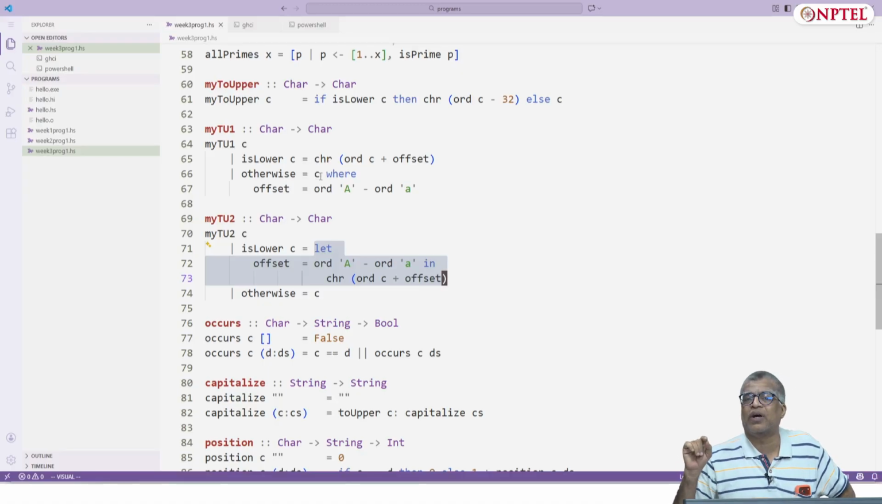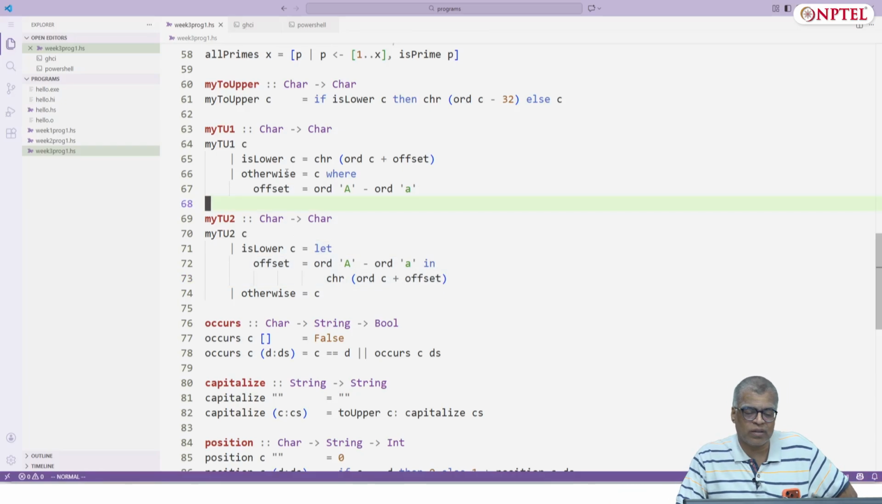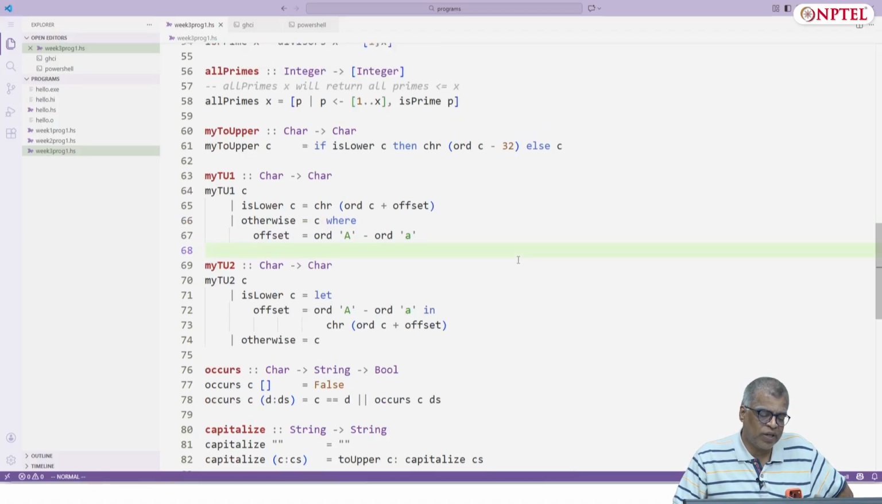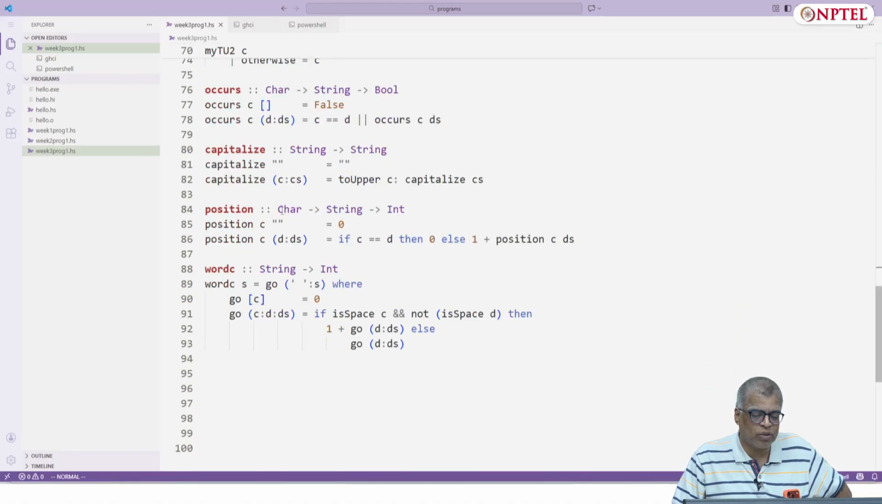It cannot be part of an expression, it has to be part of a definition. This is the important thing to remember. Var is part of a definition, let is part of an expression. So these are two styles of defining the same twoUpper function. Fine. So let's try to use this position thing.